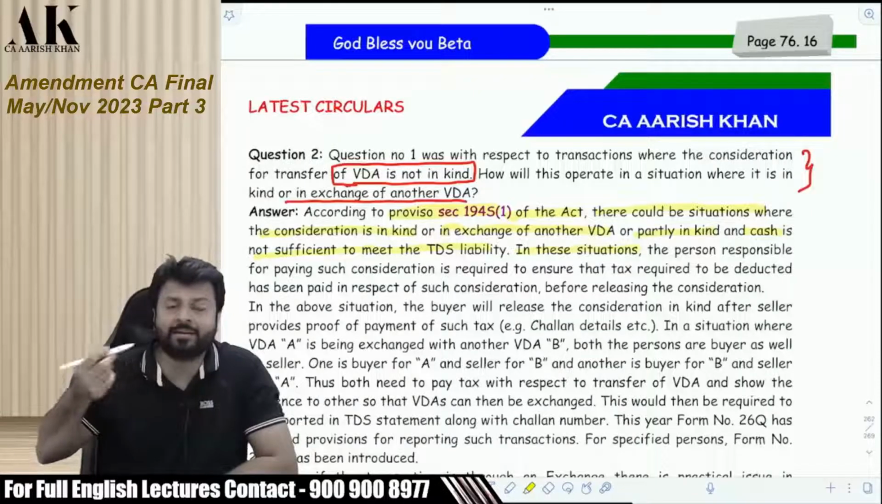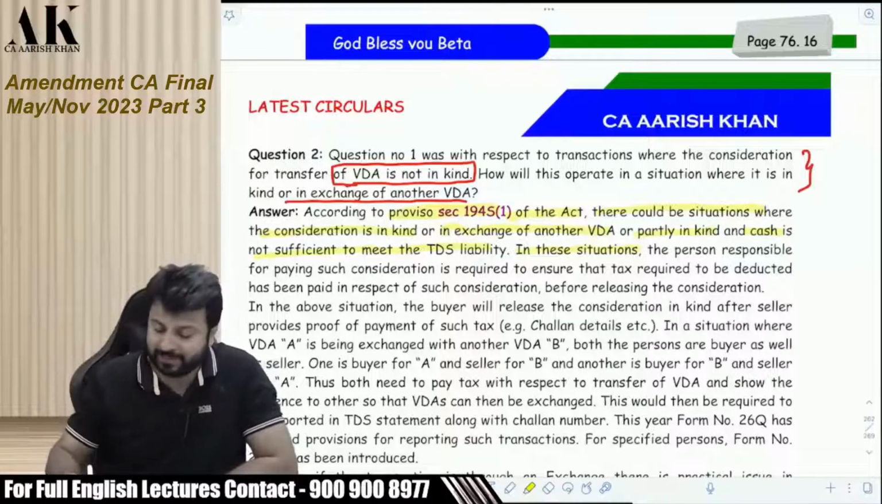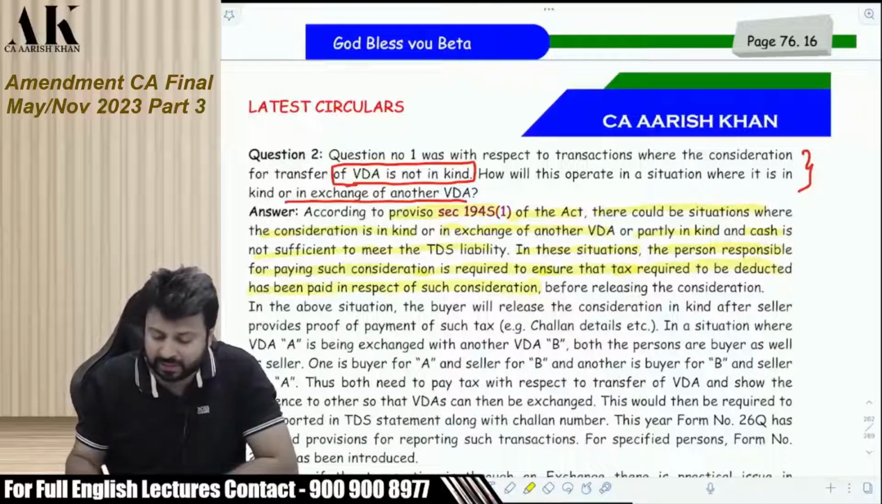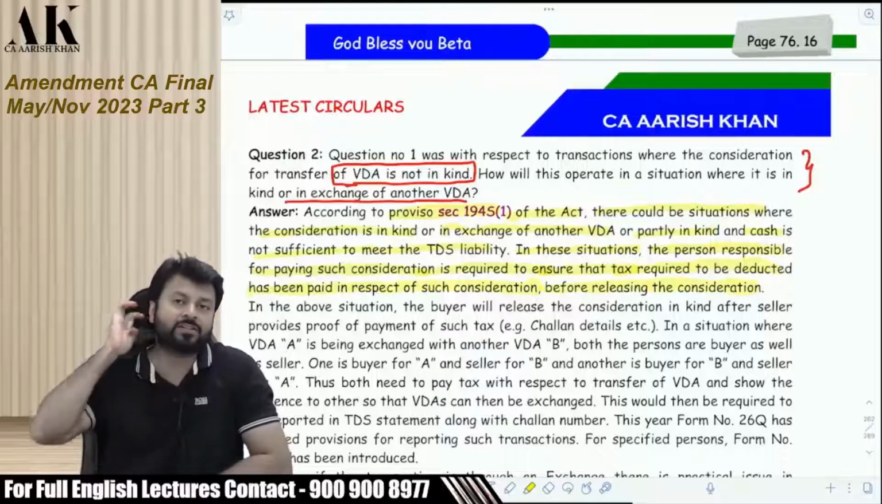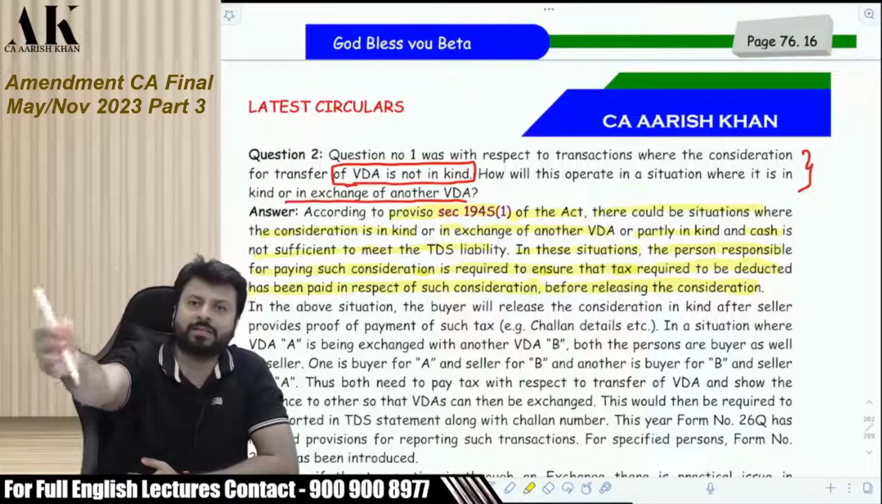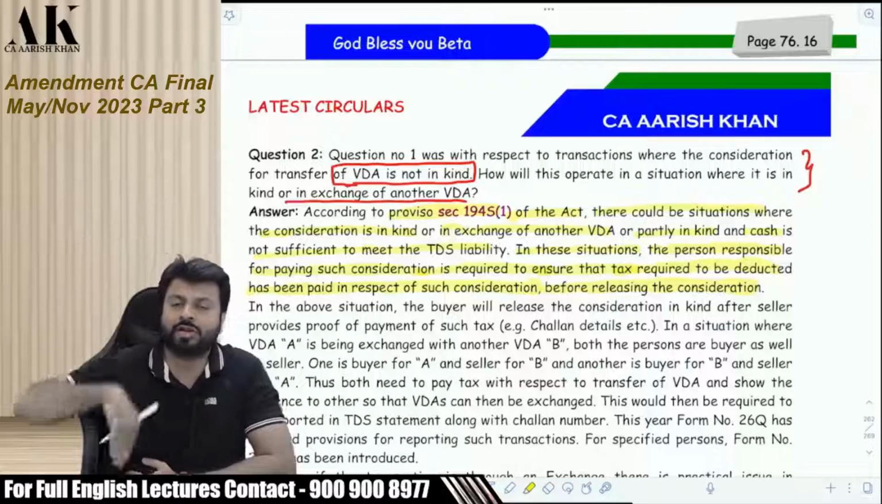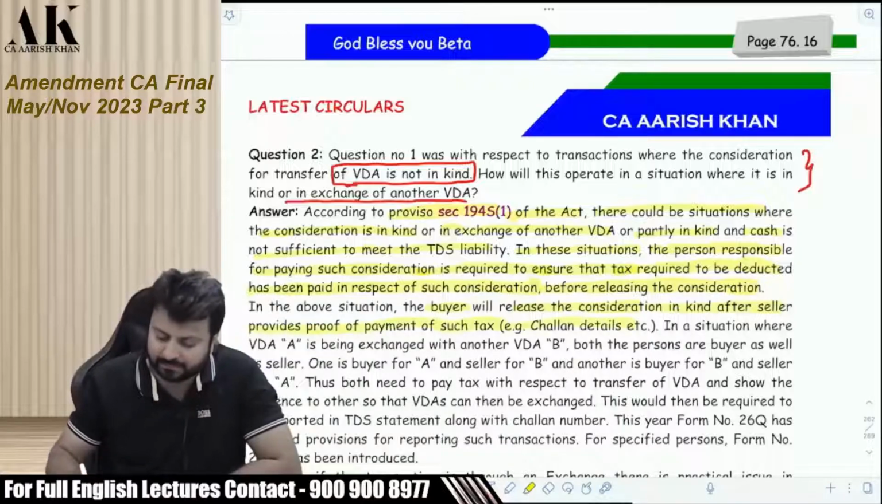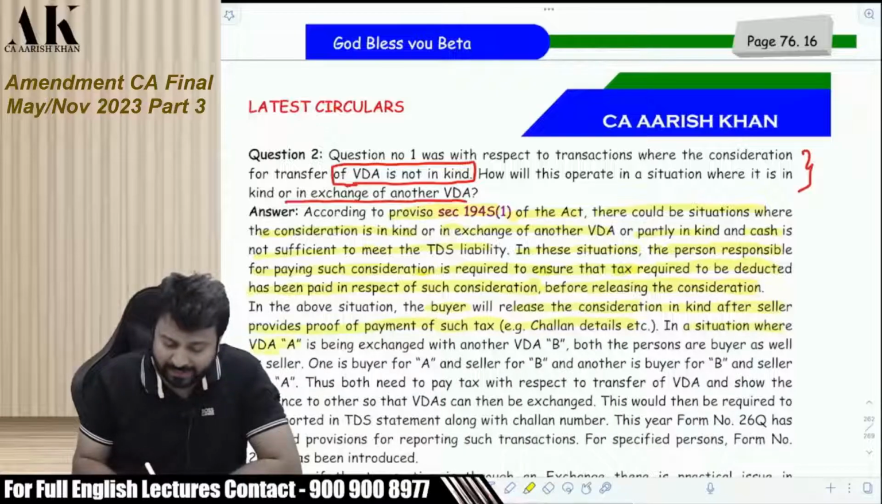The payer, the buyer, has to ensure that the other person has paid the tax. The person responsible for paying such consideration is required to ensure that the tax required to be deducted has been paid in respect of such consideration before releasing the consideration. So I have to ensure that the other person has paid the tax. The other person has to ensure that I have paid the tax. In the above situation, the buyer will release the consideration in kind after the seller provides proof of payment of tax, for example, challan details.